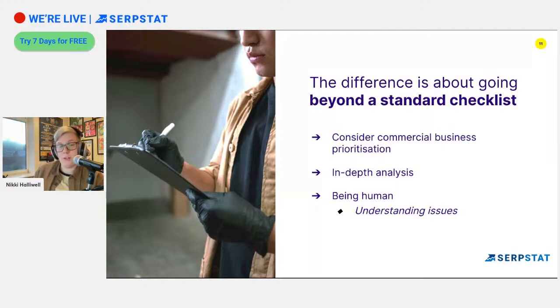We're not just following any rules that have been provided to us by a colleague, by a team member, or even a checklist that we've developed ourselves. What we do as humans is we go down little rabbit holes. So instead of just saying yes, no to all of these issues, we find something that perhaps isn't right, and then we work out why it isn't right, and that allows us to come up with the recommendations on the back of it. But what we also do is we consider the commercial priorities that the business might have, and that's something that a tool can never do. We're human in the recommendations and analysis that we're doing, and we understand these issues.